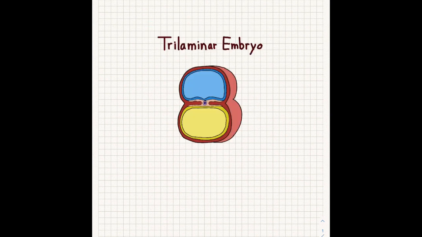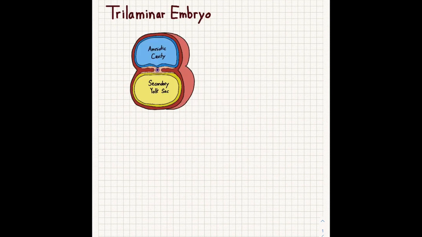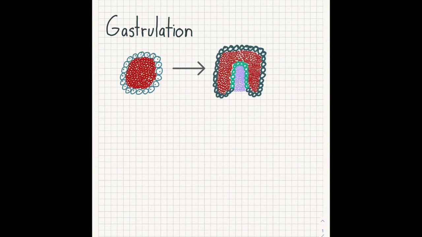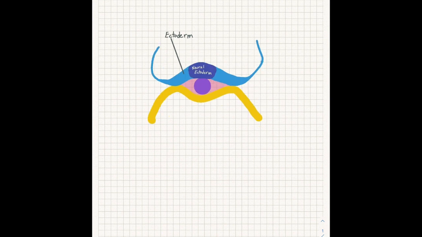But what are neural crest cells? Well, my friends, we are switching gears to embryology. Embryology is a branch of biology and medicine concerned with the study of, you guessed it, embryos and their development. We are going to focus on a trilaminar embryo as it represents an early stage in the development of triploblastic organisms like us humans. And these two structures, the amniotic cavity and the secondary yolk sac, are flanked by the three germ layers: ectoderm, mesoderm, and endoderm. During gastrulation, which is when an embryo transforms from a one-dimensional layer of epithelial cells into a multi-layered and multidimensional structure, the ectoderm is divided into the neural ectoderm and the non-neural ectoderm.